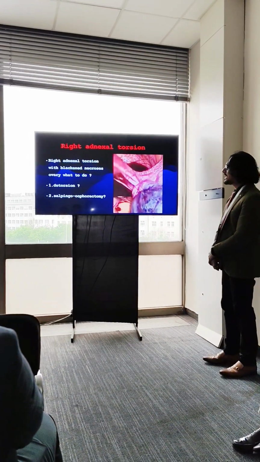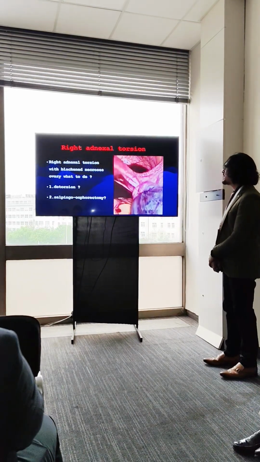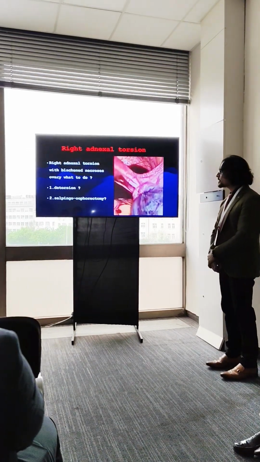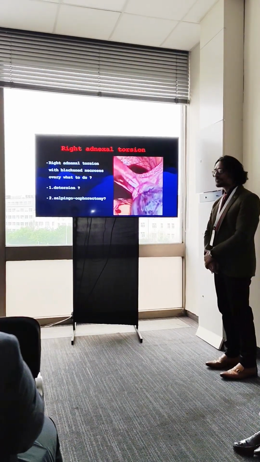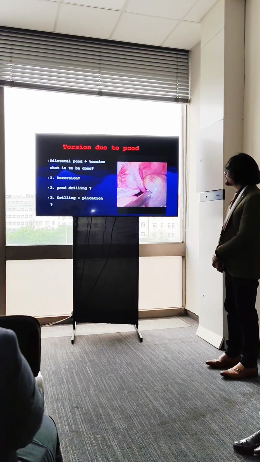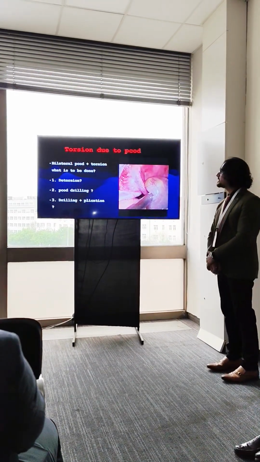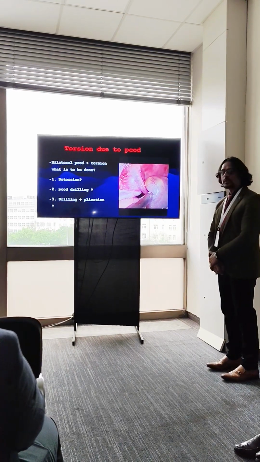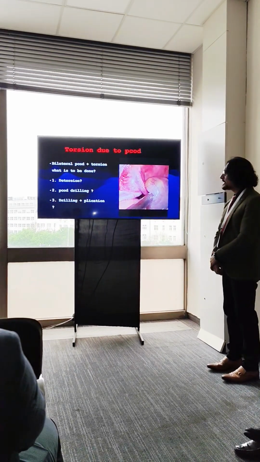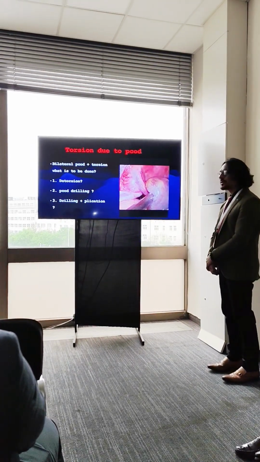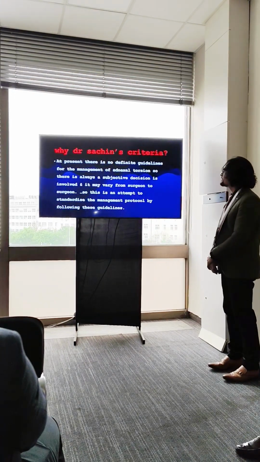Third case: right adnexal torsion with an obviously blackened, necrosed ovary. So what is to be done? Detorsion and salpingo-oophorectomy. And the fourth case is a case of torsion due to PCOD. So what is to be done here? Detorsion alone? Shall we be doing PCOD drilling in such cases, or drilling and plication?